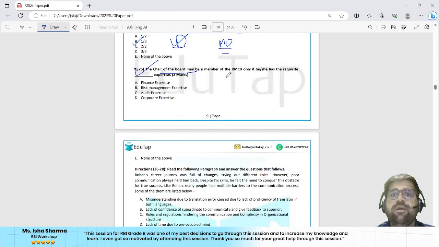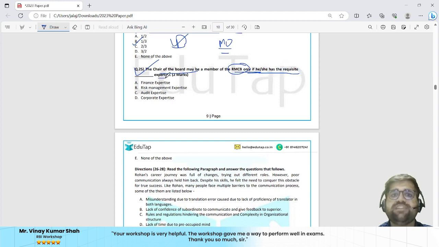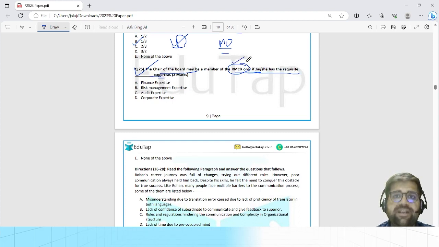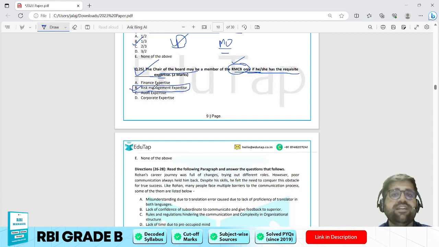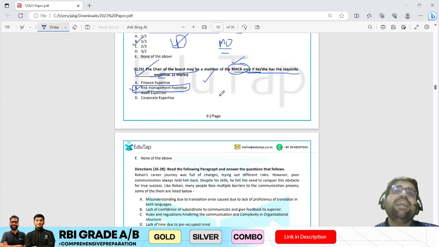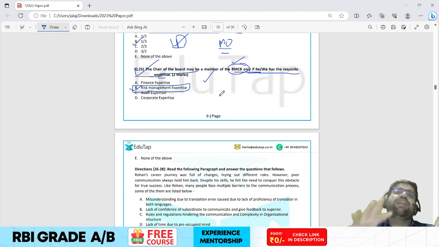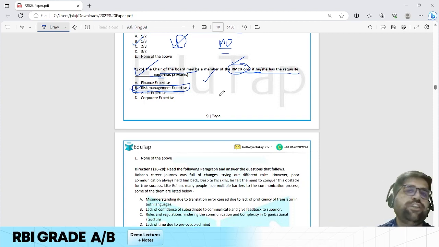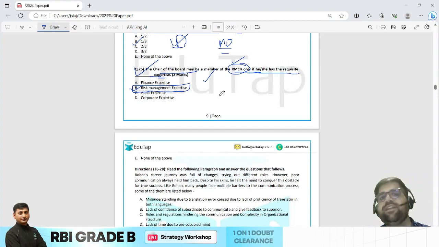The chair and the board may be the member of risk management committee only if he or she has the requisite expertise. So here risk management committee is developed. So the answer will be risk management expertise only. Again, you have to take certain calculated risk, and this is an epitome of that particular question where you can take a calculated risk. Right, my friends? So this is a very easy question, my friend. You could have attempted this question if you apply your whole brain on it, and you have to invest your time over here. You have to save your time in certain easy questions. So the answer will be risk management expertise.